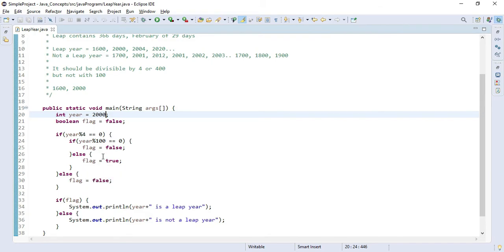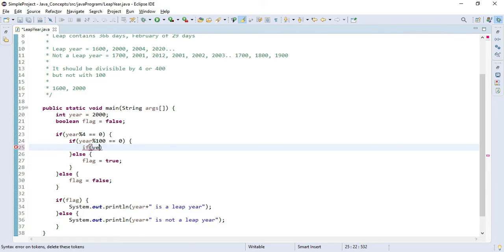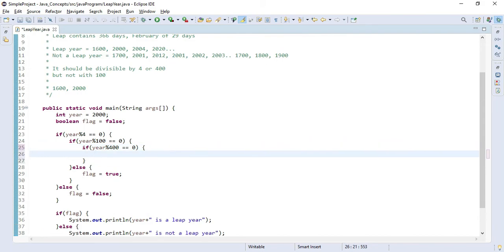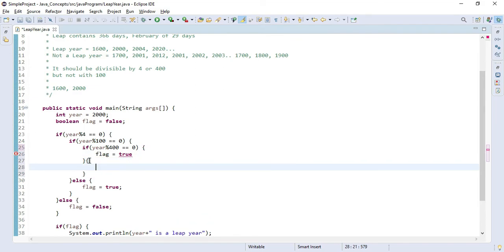We will not change the else block, but in this if block we will add another condition: the year divided by 400 should have a remainder equal to 0. If this is true, then the flag will be true, and otherwise, in the else block, the flag will be false.